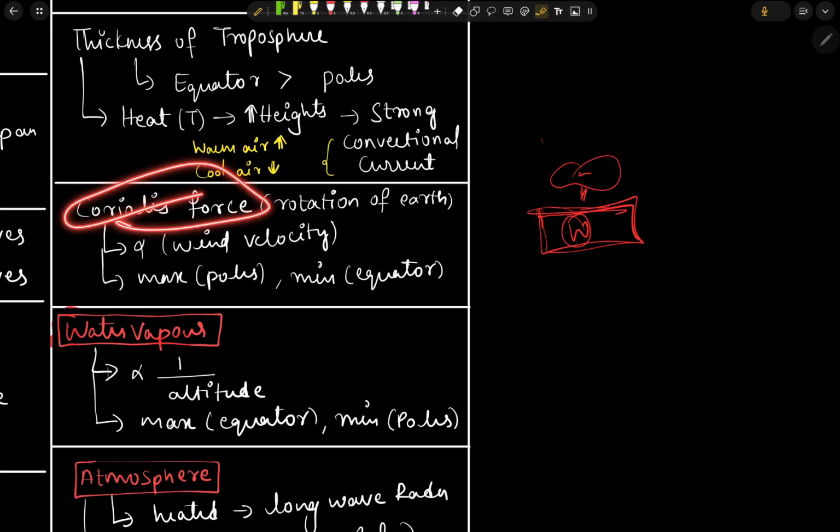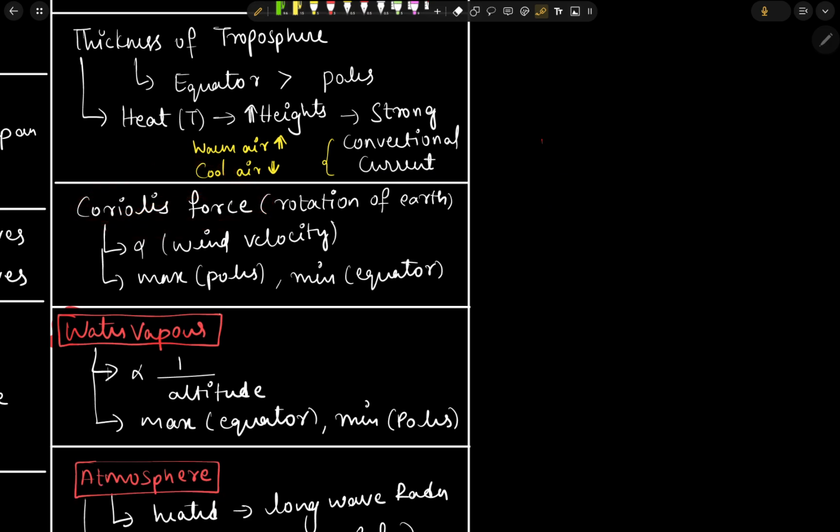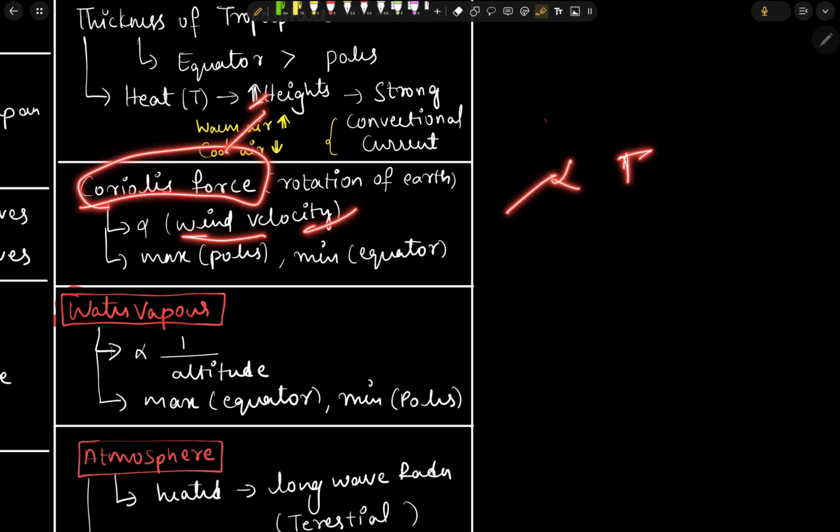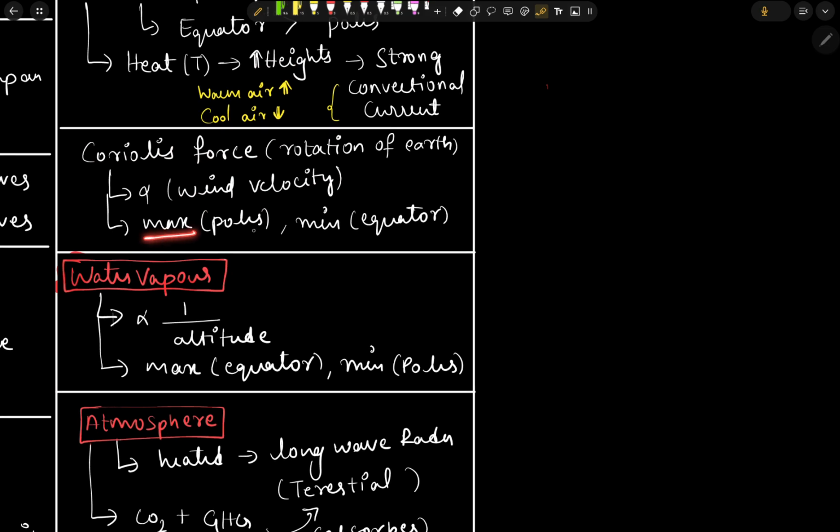Now the Coriolis force. Coriolis force is nothing but the force which is due to the rotation of Earth. It is directly proportional to the wind velocity. If the wind velocity is greater, then Coriolis force is also greater. If wind velocity increases, then Coriolis force will also increase. It is maximum at the poles and minimum at the equator.